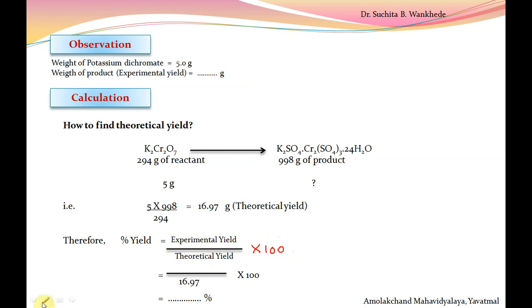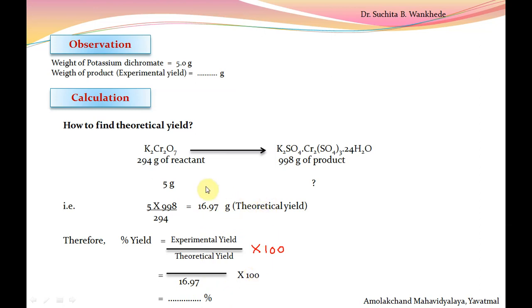Experimental yield, we take the weight of our dried product. Theoretical yield is 16.97 gram into 100.